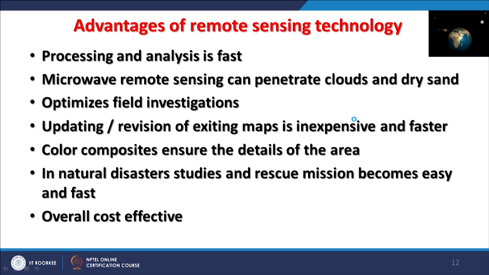Earlier when remote sensing started, the real remote sensing like Landsat 1 in 1972, the life of the satellite used to be say 3 years, 4 years. But nowadays the technology has improved, electronics has improved, the solar panels have improved, the batteries have improved, and now a satellite when it is launched, sometimes lasts for more than 10 years. So they are becoming further cost effective. So these are the various advantages of remote sensing, and a lot of work can be done employing remote sensing data.